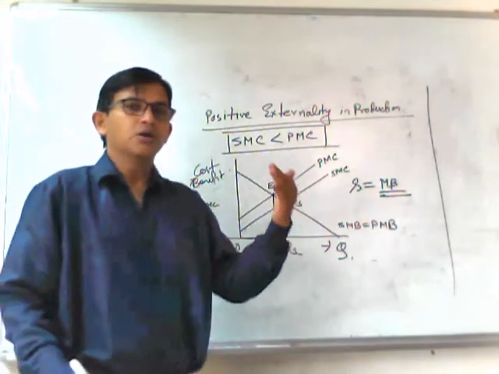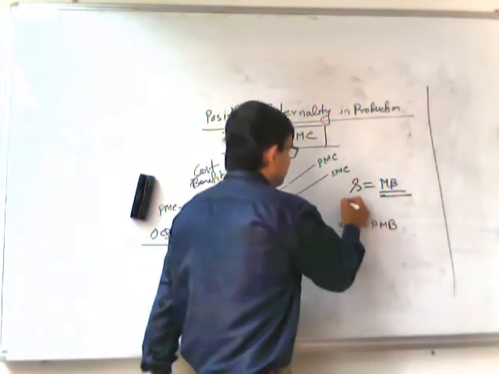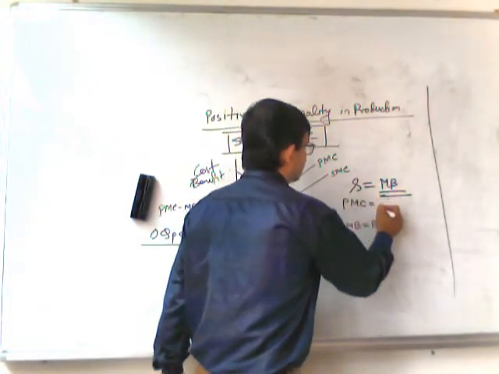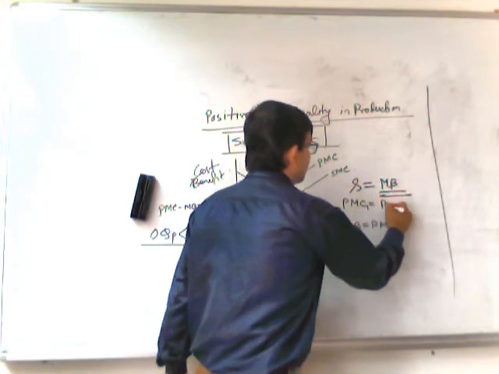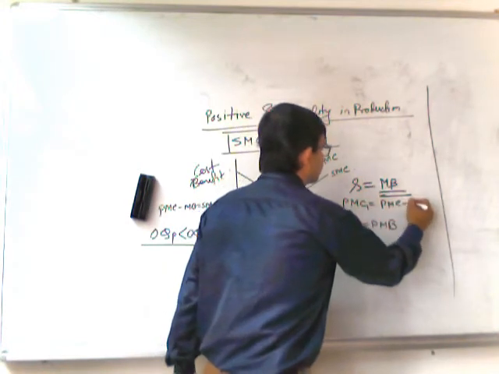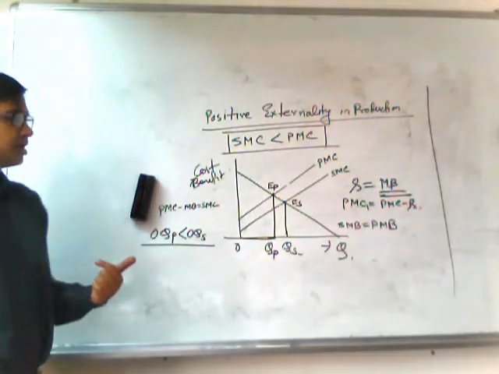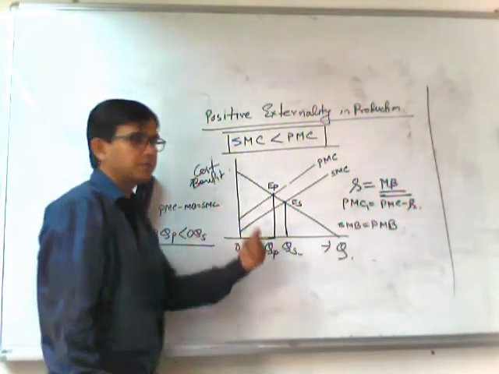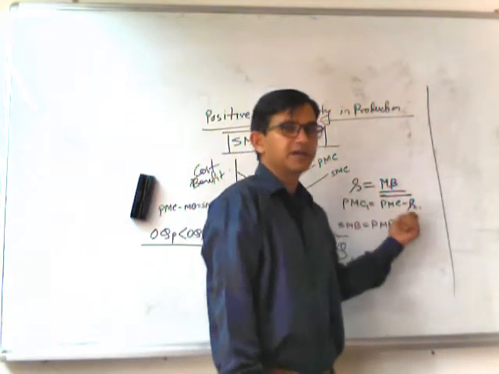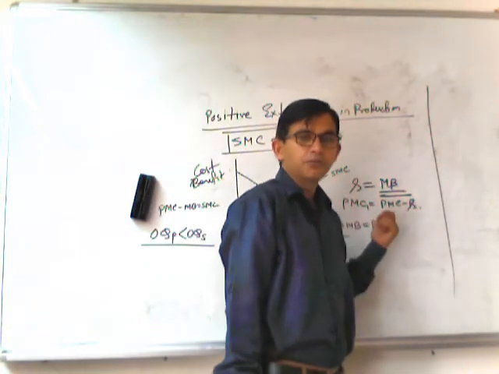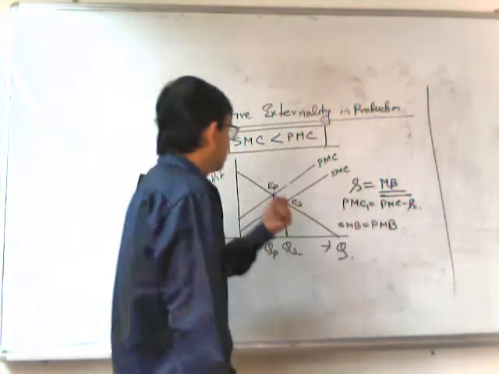So the new private marginal cost will be given as PMC minus S. That means the marginal cost for each unit minus the subsidy provided by the government will be the new private marginal cost of the firm.